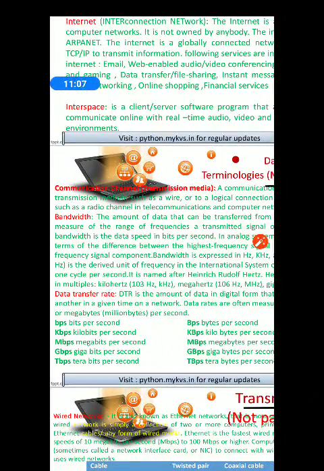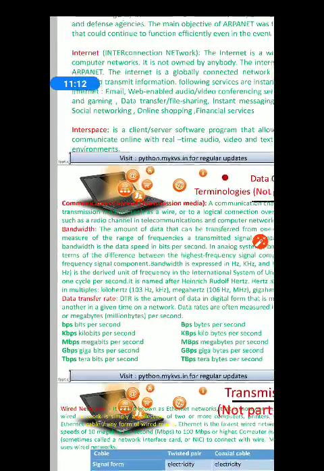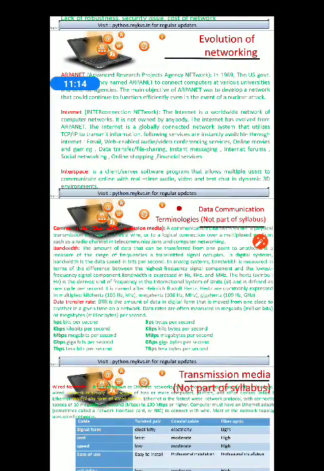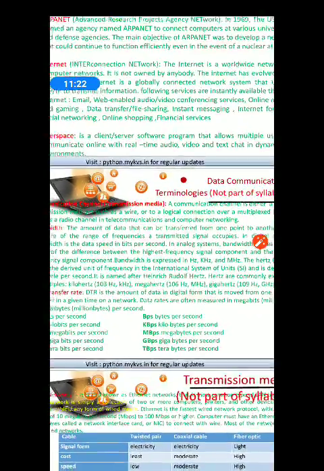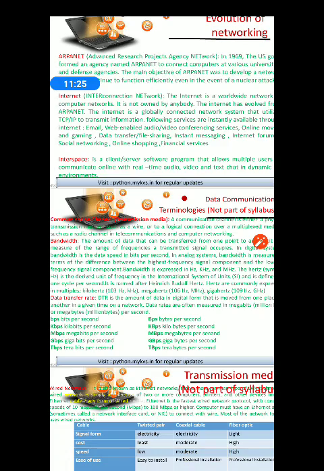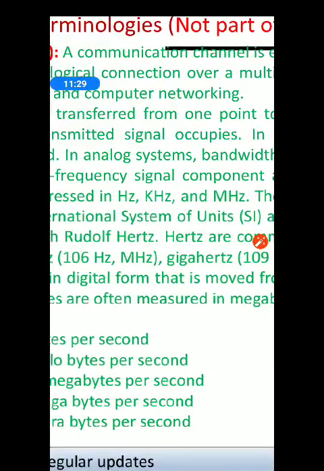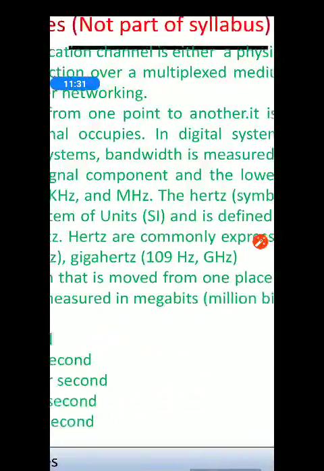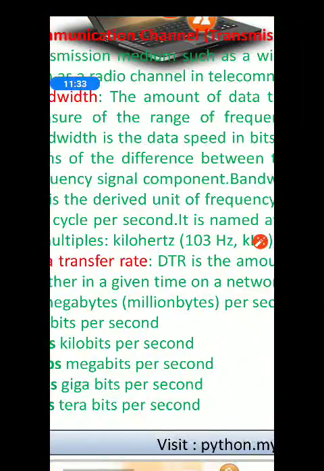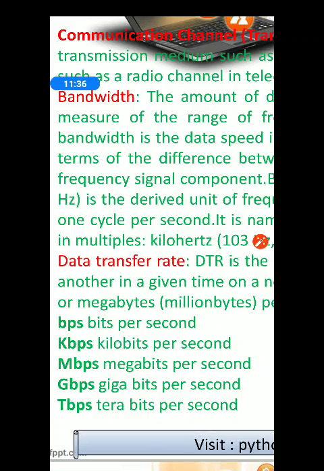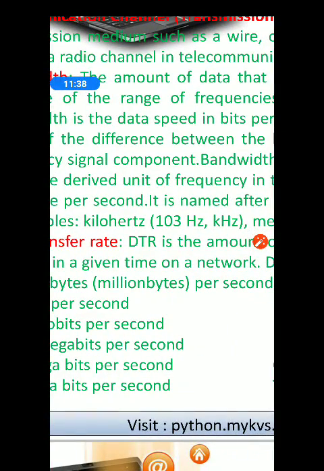Note down, DTR is the amount of data in digital form that is moved from one place to another in a given unit of time.